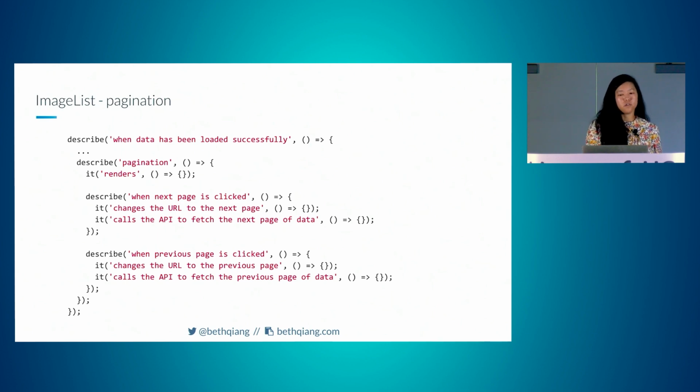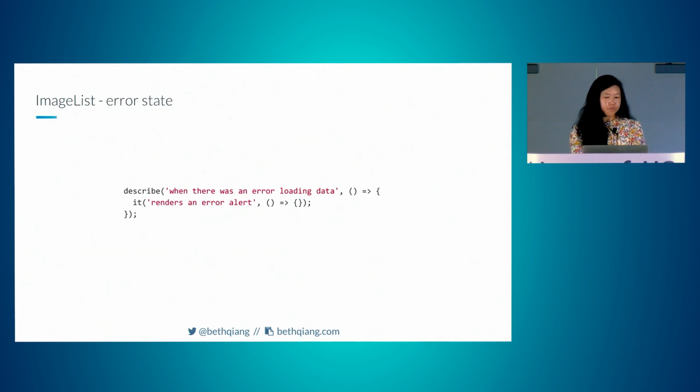And then something to note here is that the current page is controlled in the component state itself. So instead of checking that the state value is the page number that we'd expect, once again, not wanting to test implementation details, we're testing what a user would actually see in their browser. And then the error state, pretty simple. When there is an error loading data, renders an error alert. Again, if we wanted to do more things on the error state, those would go here.